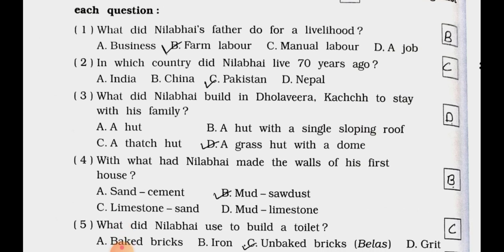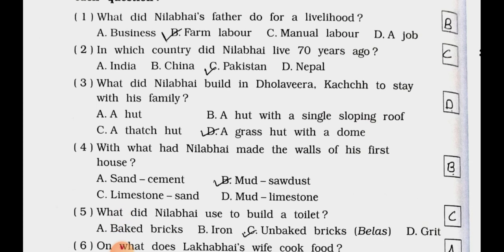Pakistan. Number 3. What did Neelabhai build in Dholavira, Kutch to stay with his family? A. A hut, B. A hut with a single sloping roof, C. A thatch hut, D. A grass hut with a dome.